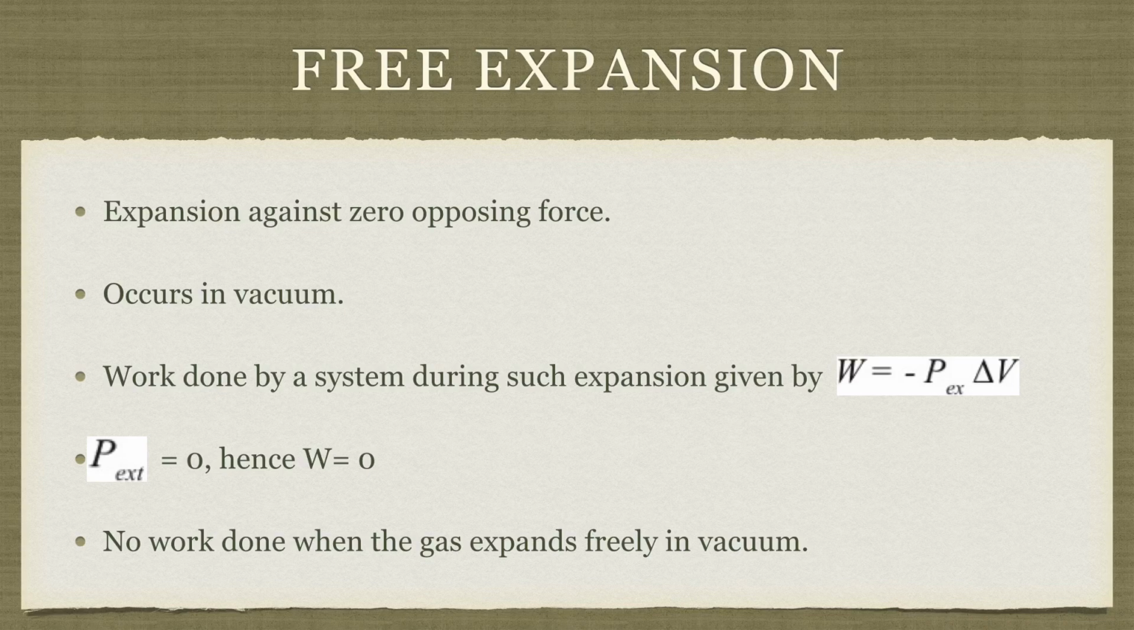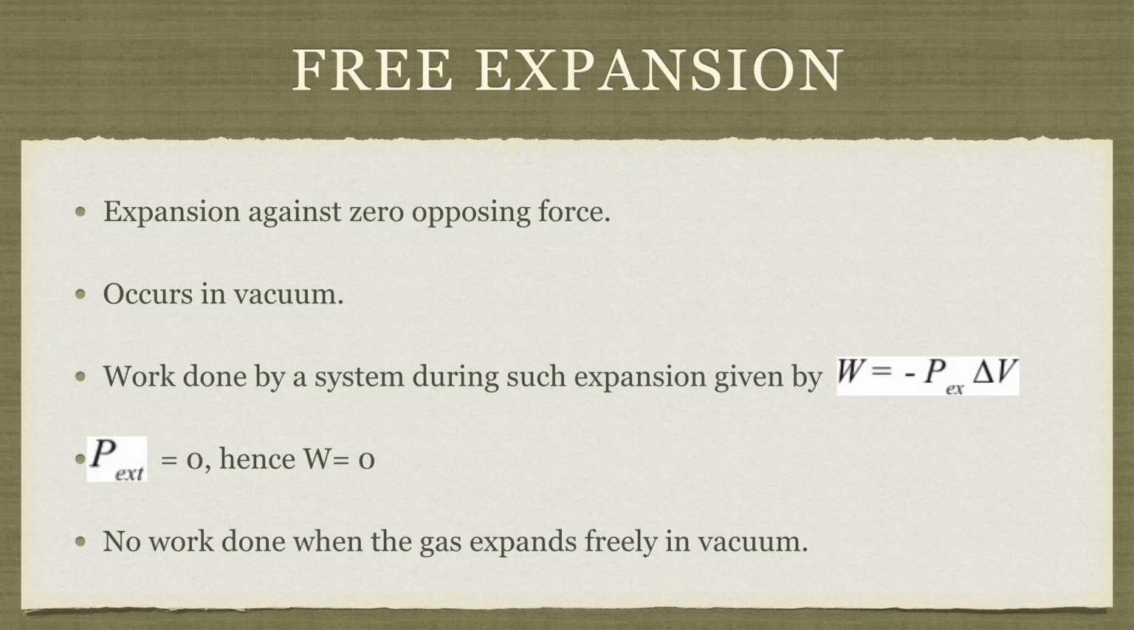The work done by the system during such expansion is given by the expression W is equal to minus P external into delta V, where P external is equal to 0. That means if P external is equal to 0, then 0 multiplied by delta V is also 0. Hence we can say W is 0 in this case. So no work is done when the gas expands freely in vacuum. Hopefully you understood. And in the expression, W is equal to minus P external into delta V. Just remember that.